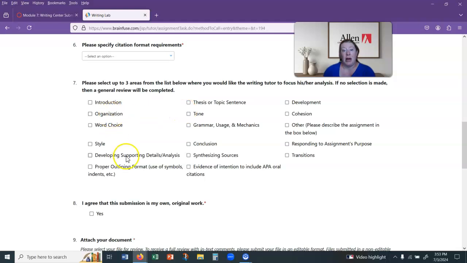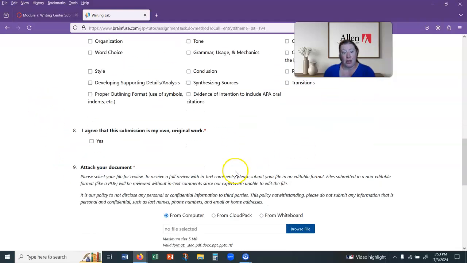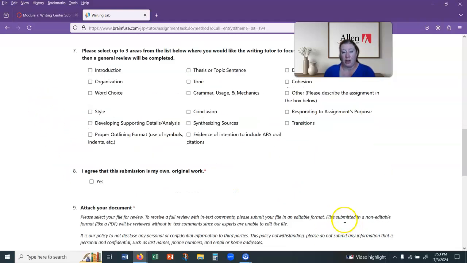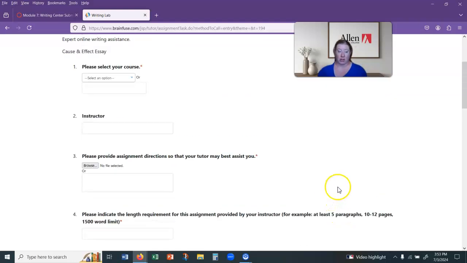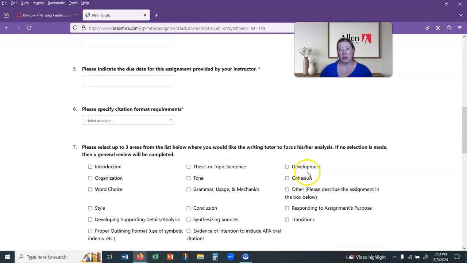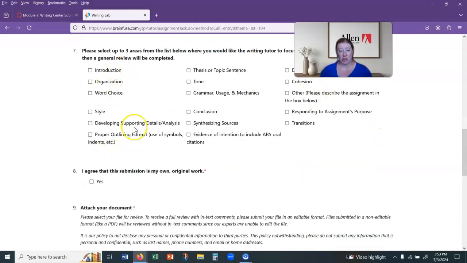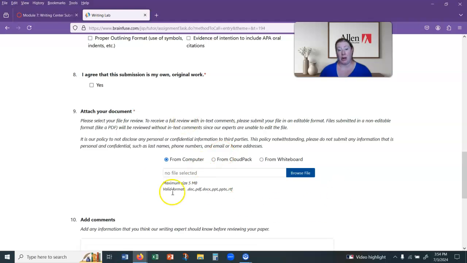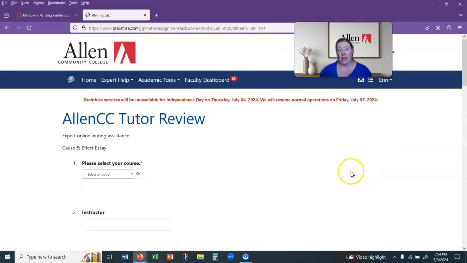Give them some issues that you would like some feedback on, and then browse and attach your file. If the task works, then I should have all this information filled out for you, and all you have to do is select some areas that you're having trouble with, and then browse and upload your file. I don't know if I'm going to be able to get it done for you though.